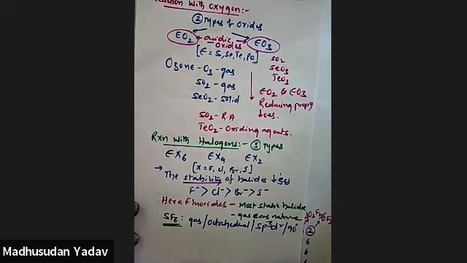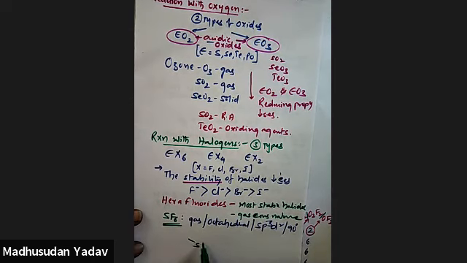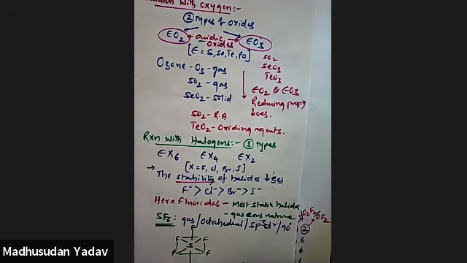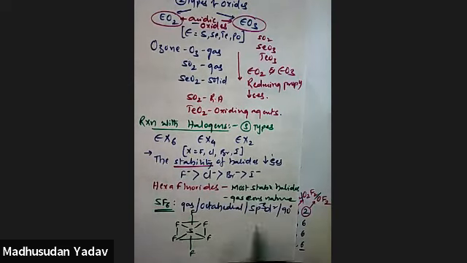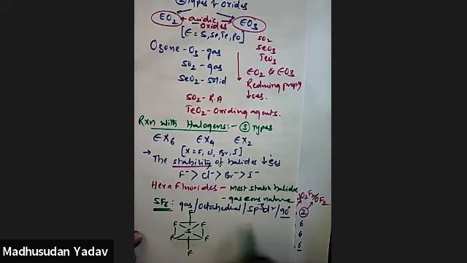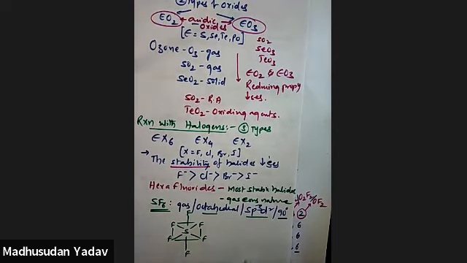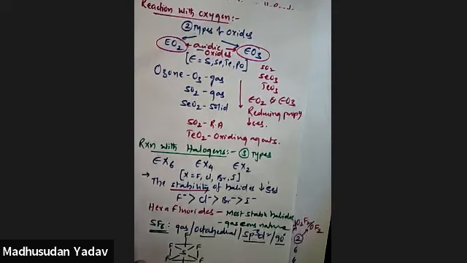If you draw the structure of this, sulfur is surrounded by 6 fluorine atoms, like this. So all the bond angles are 90. 6 sigma bonds are there. So sp3d2 hybridization and it is octahedral geometry. This is about sulfur hexafluoride, or hexafluorides.